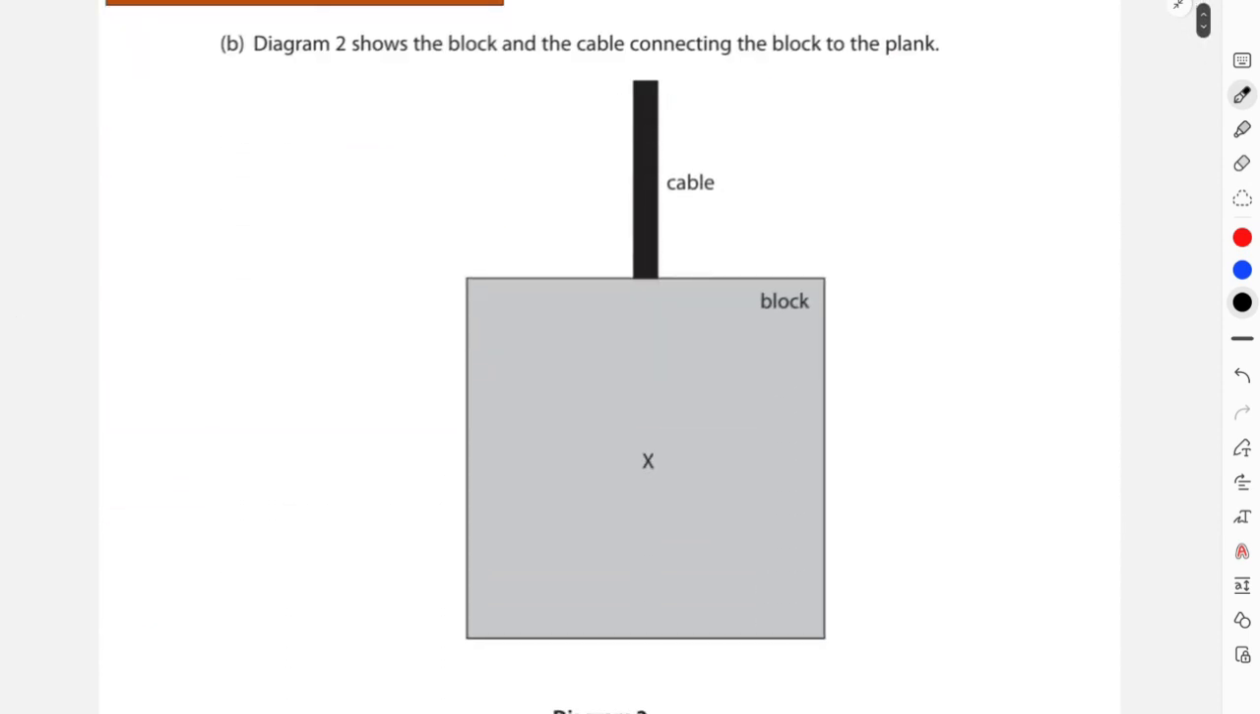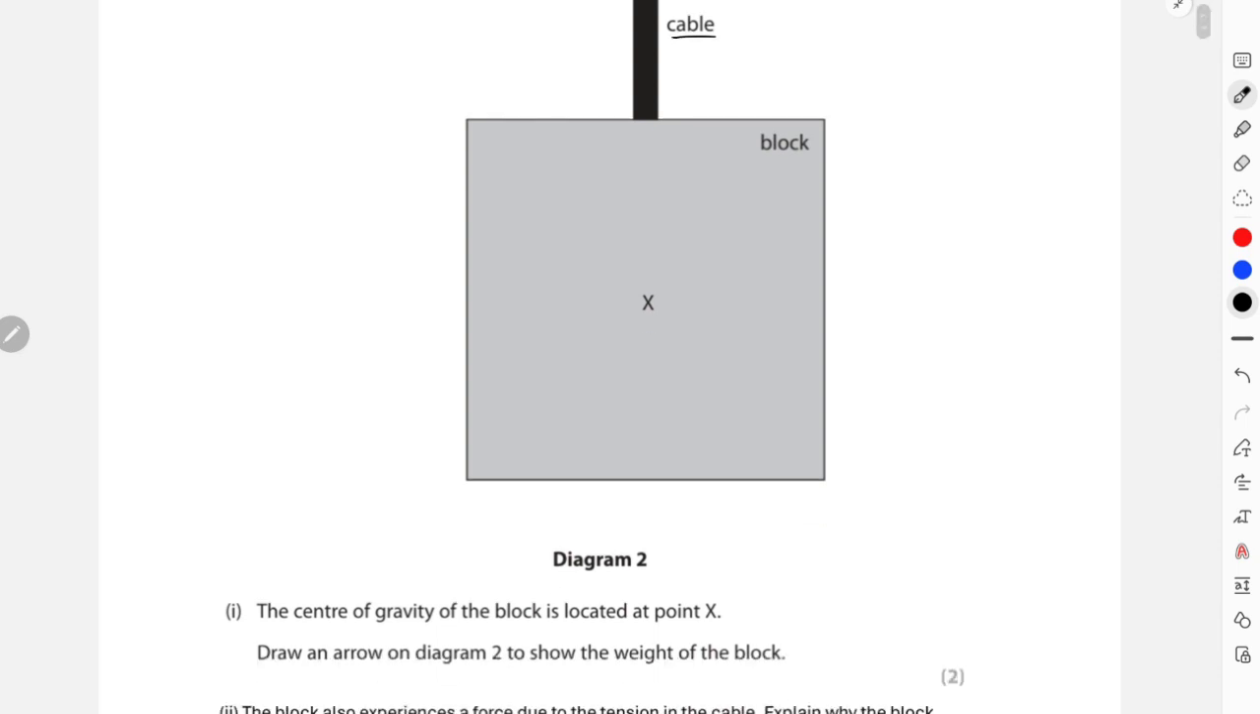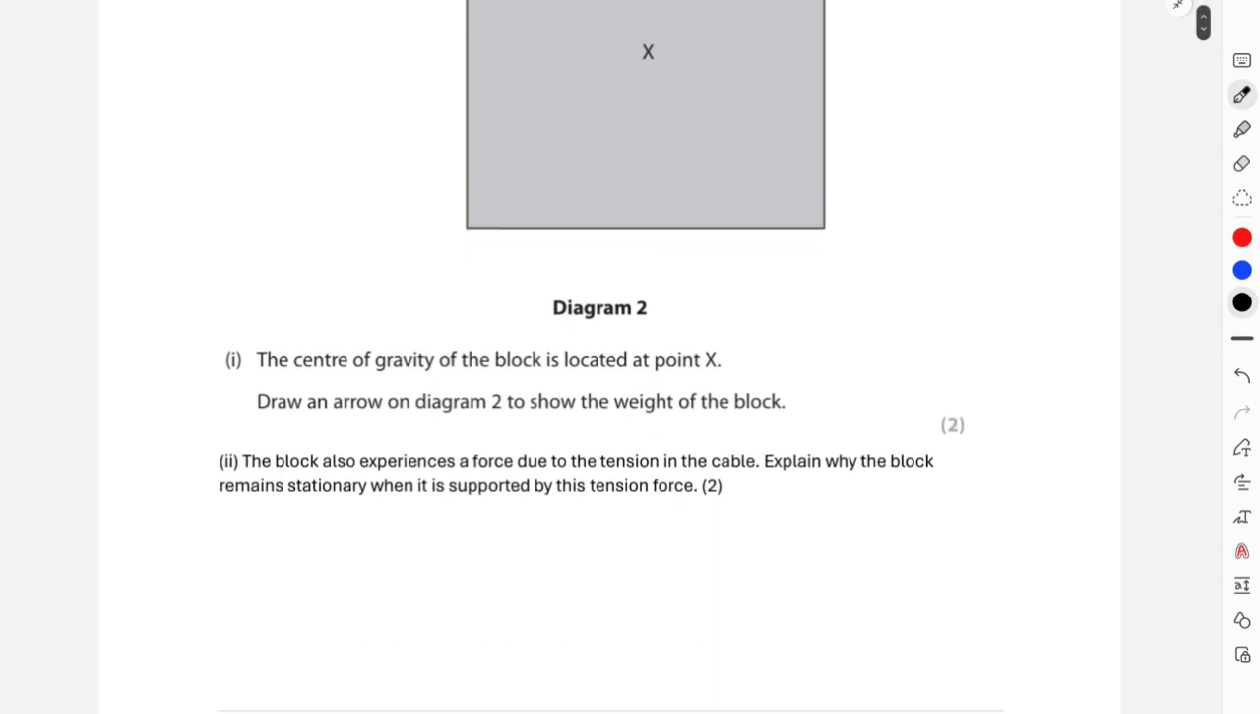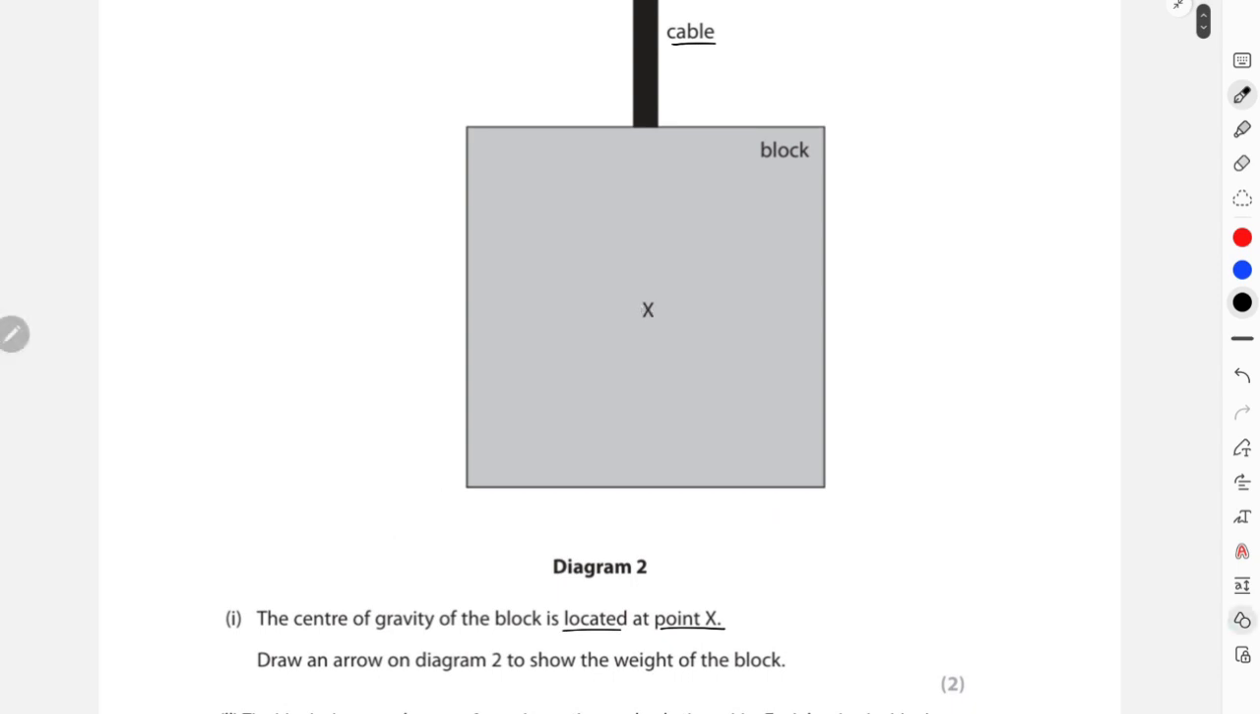For part B, it says diagram 2 shows the block and the cable connected to the block, to the plank. And this is the cable and this is your center of gravity from where the entire weight of this block will appear. We stated that the center of gravity of the block is located at point X. We need to draw an arrow on the diagram to show the weight of the block. We can clearly understand from this center in the downward direction, right? That will give you the weight of this block.